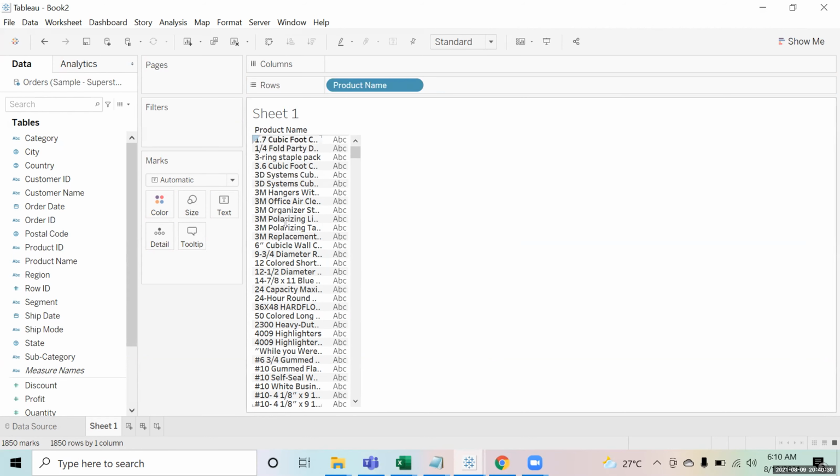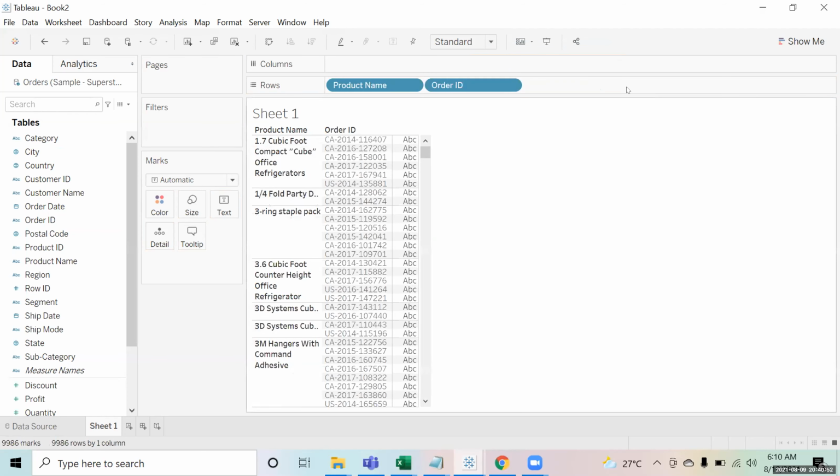Suppose these are the different product names that you have. Now, suppose I bring a field like the order ID in this. Now what happens over here is you can see that. Can anyone explain to me what this chart is right now? I have brought product name and I brought the order ID. So you see this chart that I have created.